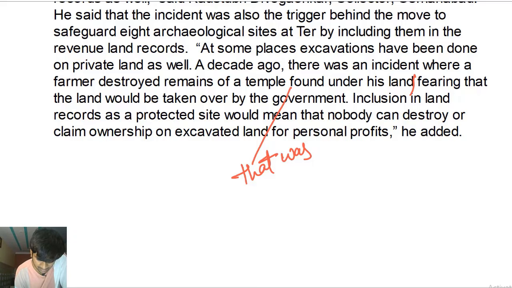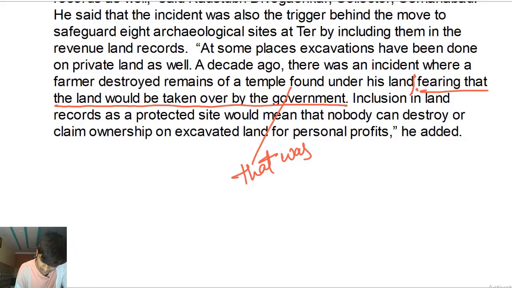And why did he destroy this? Fearing that the land would be taken over by the government. And this is the reason why he did this. This is the reason why he destroyed remains of the temple which was found under his land.